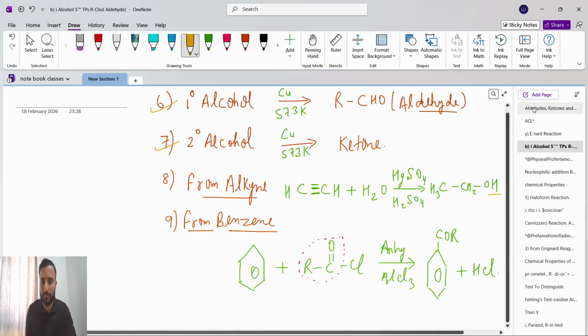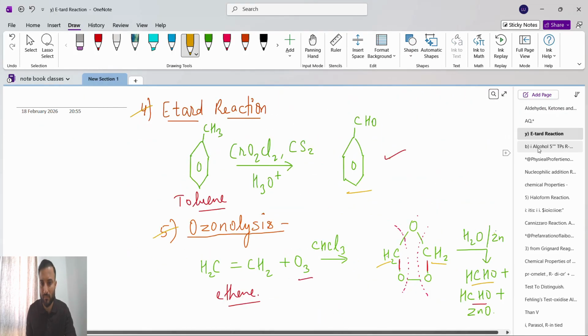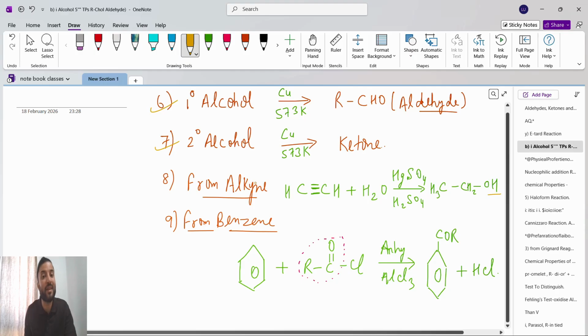And next, coming to here, from alkyne, you have to learn this by heart. From alkyne what will happen? Alkyne reacts with H2O in presence of HgSO4, H2SO4. What you will get? You will get alcohol. CH3CH2: all this triple bond will break into a single bond. CH3, then CH2, then here OH. Okay.